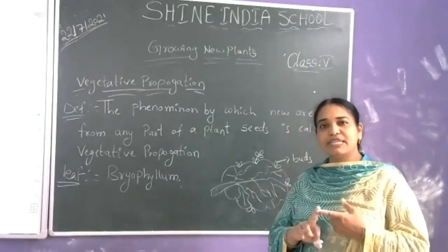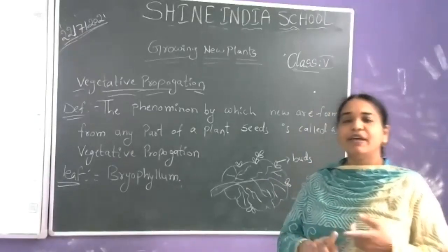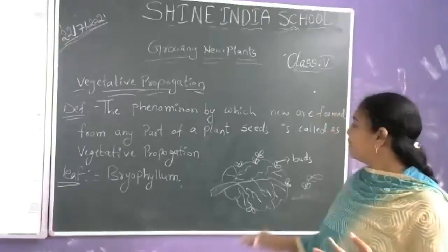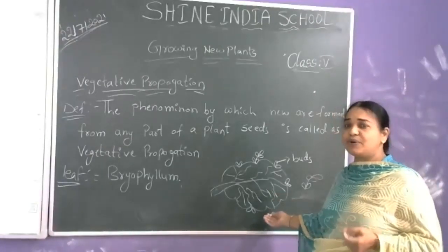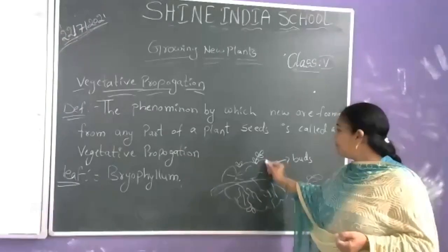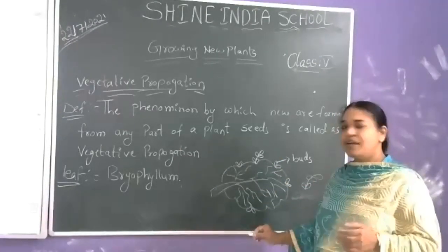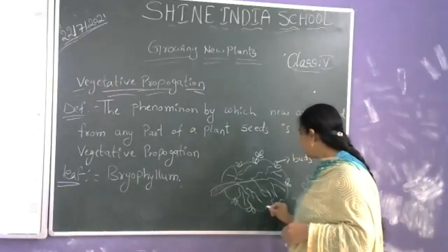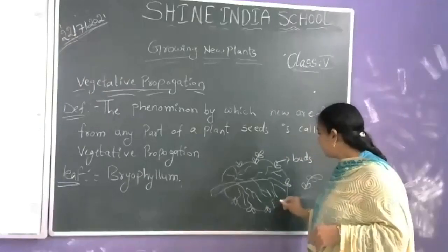We discussed the stem, how new plants come. We discussed the roots, how new plants come without seeds. And finally, from the leaf also, new plants are arising. On the edges of the bryophyllum leaf, the buds are forming.